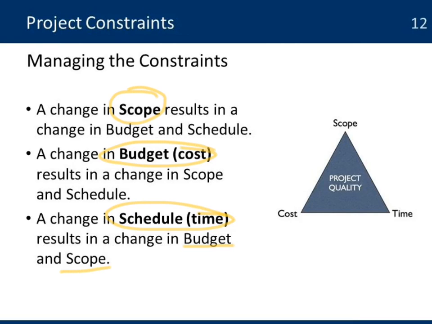Managing this constraint is something that happens during the project life cycle. And it's an important concept that needs to be understood by project managers. So that will provide you the elements and the tools to help you manage your project and be able to produce project quality.